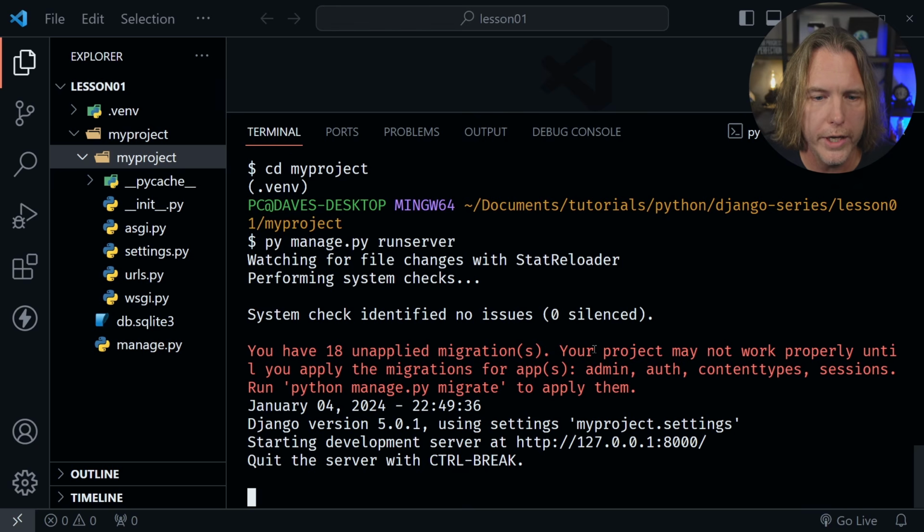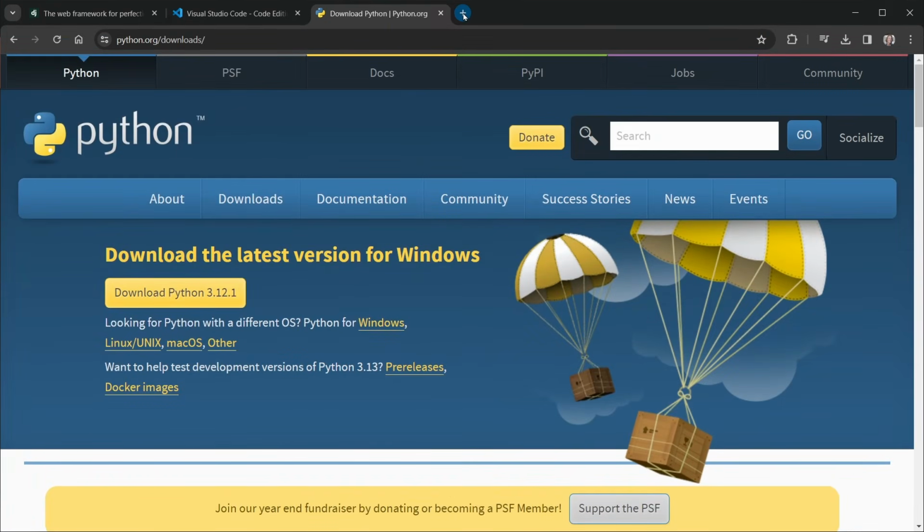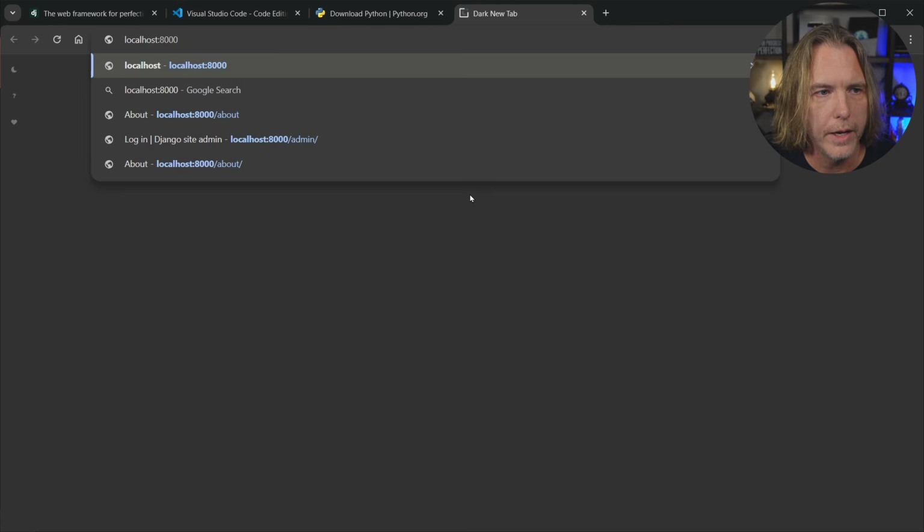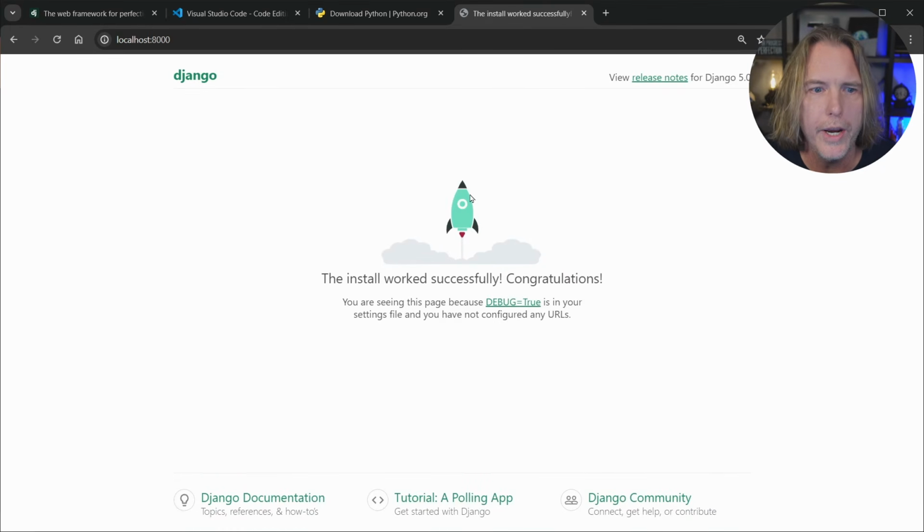Right now the server is running, and we can see it's running at http://127.0.0.1, which is the same as localhost. That means your computer, and then at port 8000. So let's go to the browser. We're back in the browser. Let's open a new tab, and after we do that, let's open up localhost:8000, press enter, and you should have the install worked successfully.